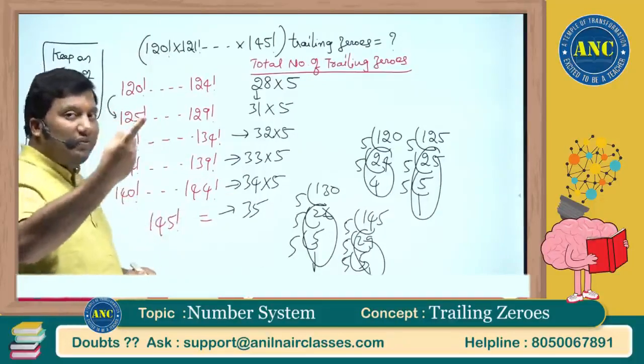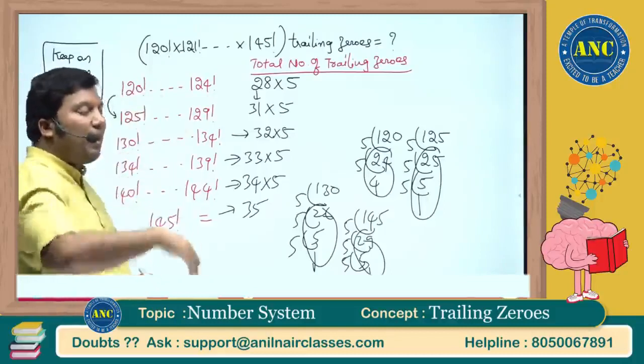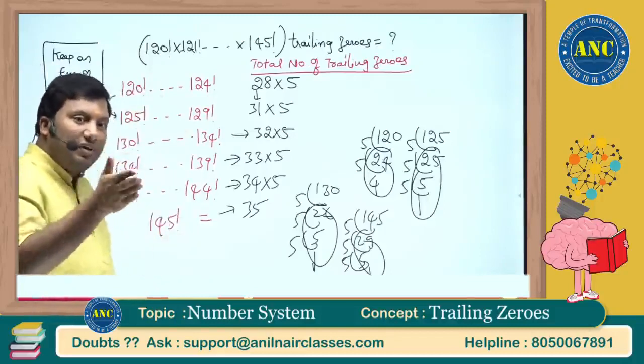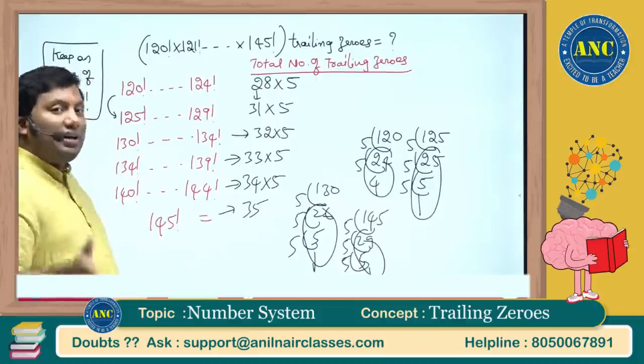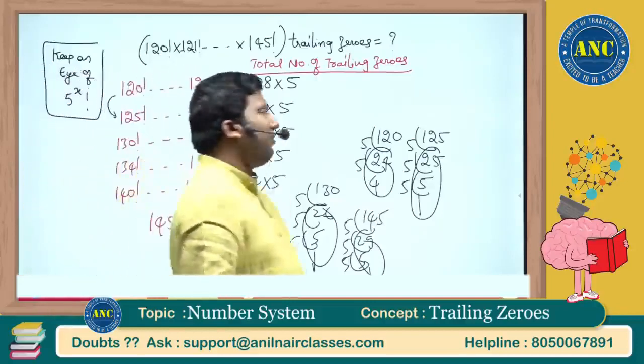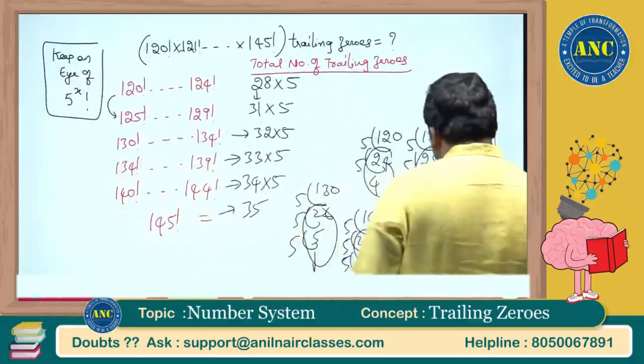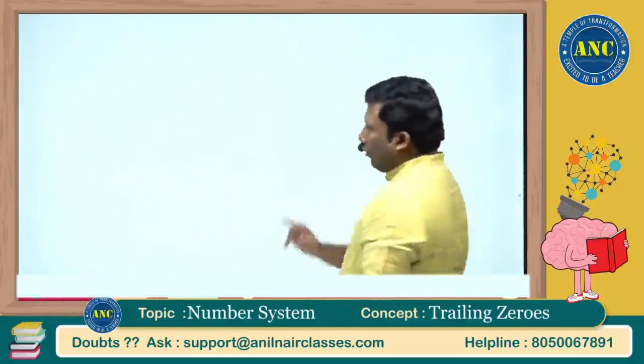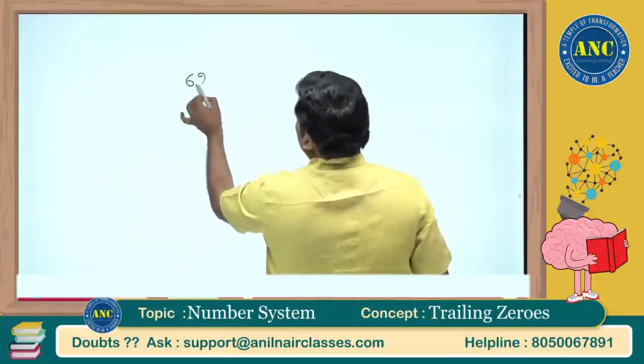Even for 25 factorial, there is a jump of +2. Why? Because 25 is 5 square. 125 is 5 power 4. One more example I will do.